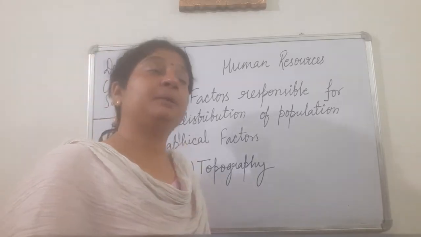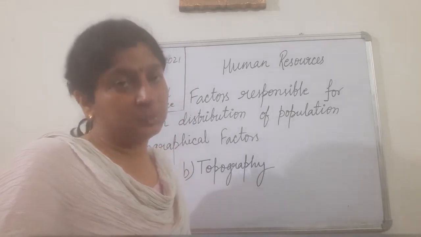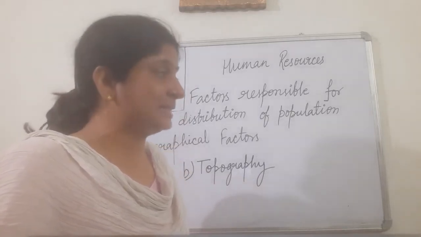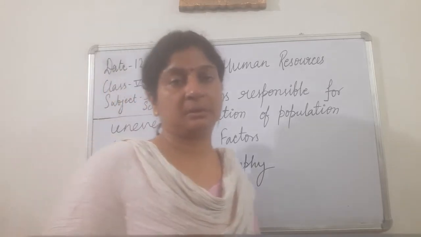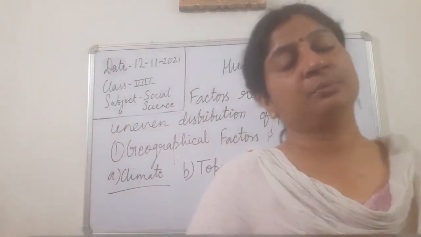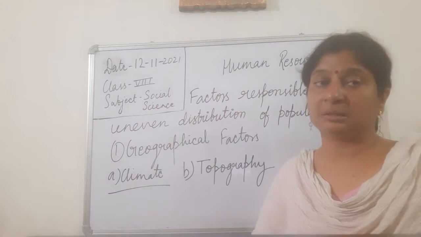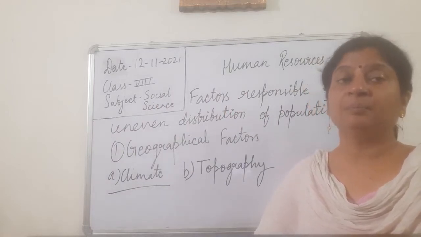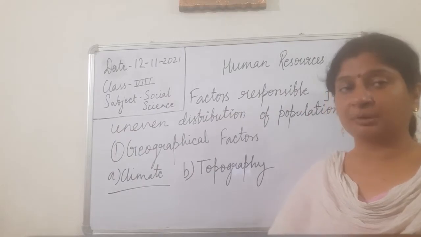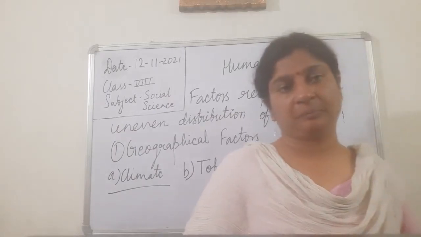Like people prefer to live on those places where the topography is flat, like plains. In the plains, the density of population is very high, whereas in the mountainous region we find the density is very low because the topography is not suitable.